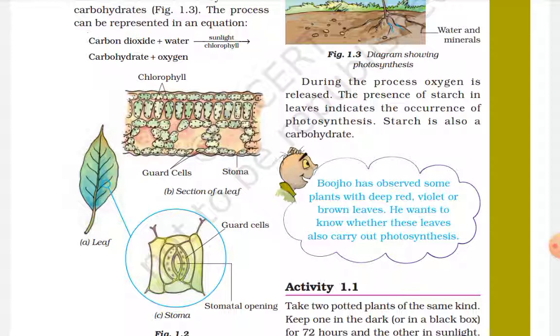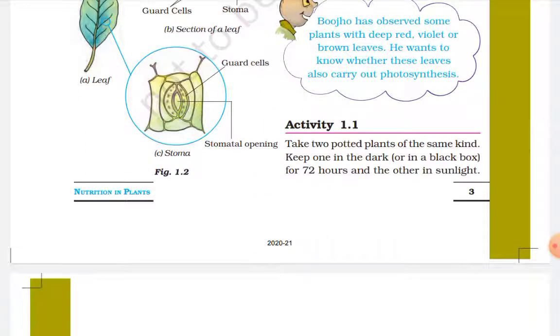So these plants do carry out photosynthesis, but the chlorophyll pigment is hidden under the different color pigments, like a red, violet, or brown pigment. The chlorophyll pigment is hidden under it, but it carries out the photosynthesis process. Now there is an activity in the NCERT which we will discuss.